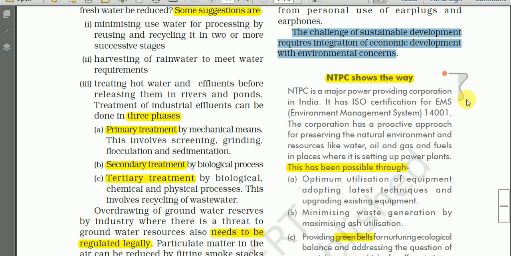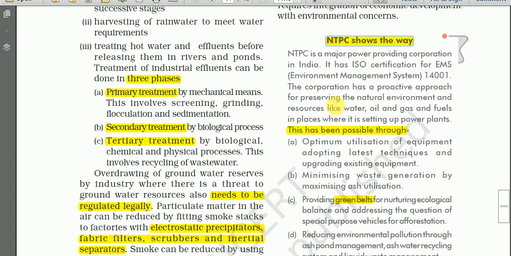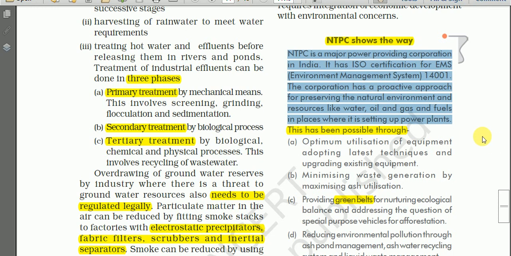Okay, if you don't have questions, then let us read one case study of the implementation of sustainable development. Here NTPC shows the way, National Thermal Power Corporation. NTPC is a major power providing corporation in India. It has ISO certification for its environmental management system. The ISO number is